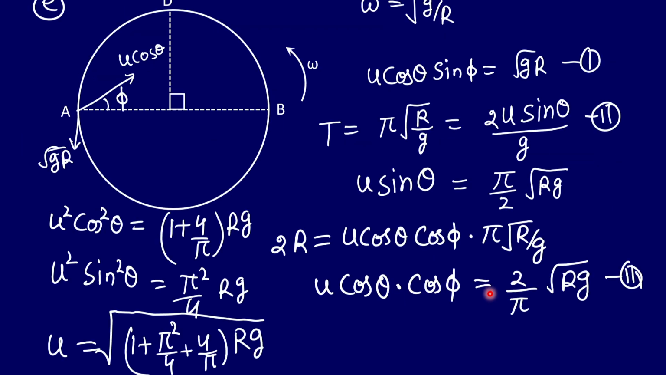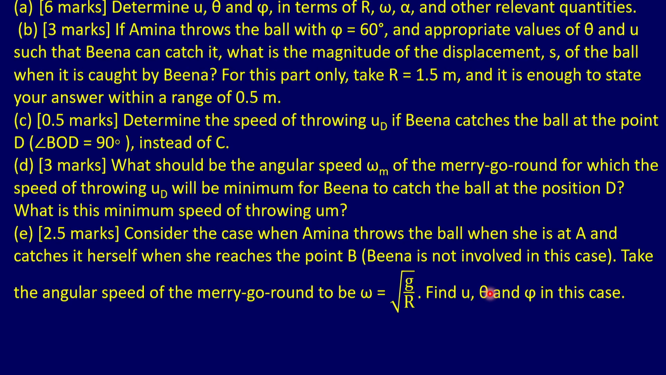Again, in the last part, altogether a different question is asked. Consider a case when Amina throws the ball when she's at end A and catches it herself when she reaches the point B, right? So Bina is not involved in this case, and we again have to find the value of u, theta, and phi.